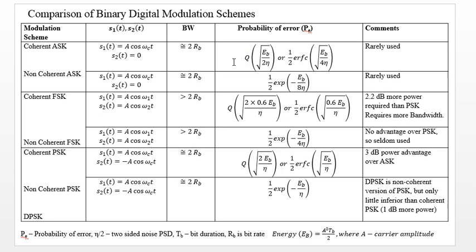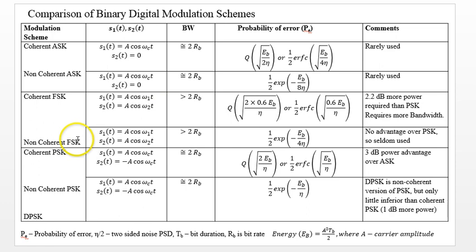Maybe some books refer only to the error function and some refer to the Q function. Both coherent and non-coherent ASK are very rarely used. There is a probability of error for this.